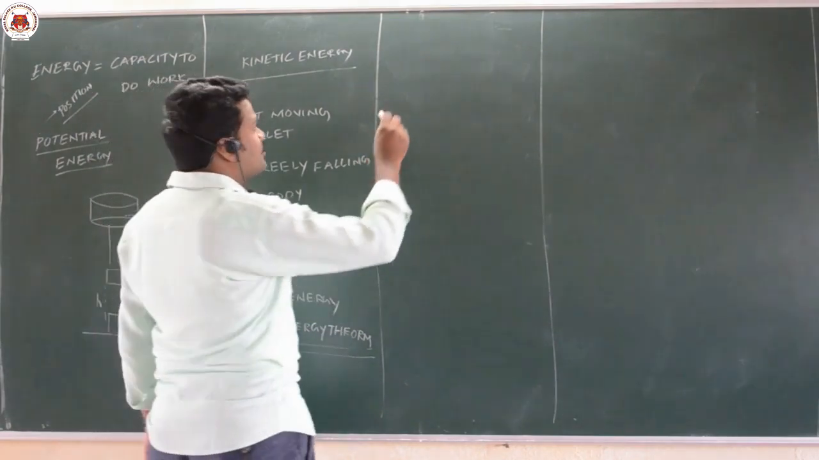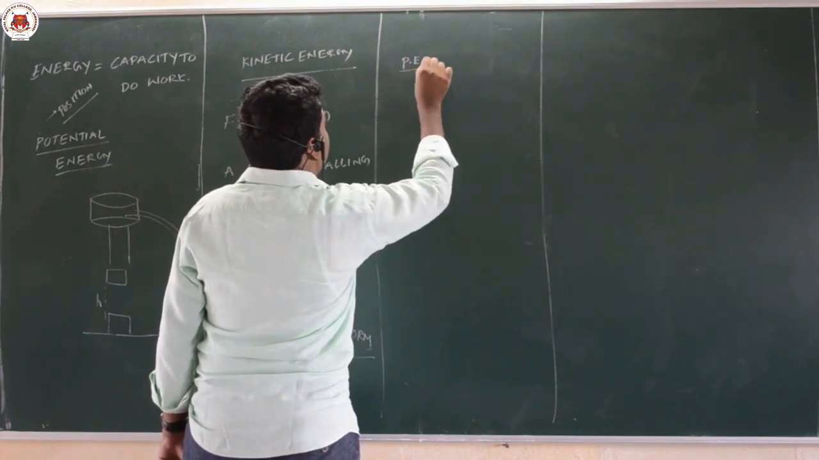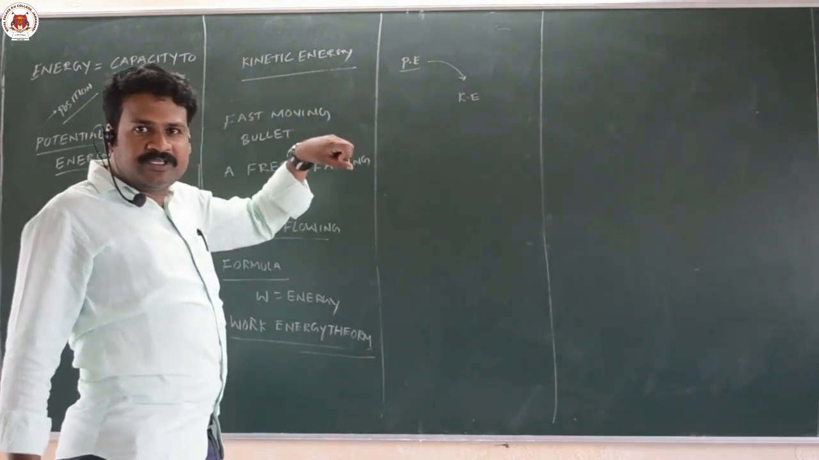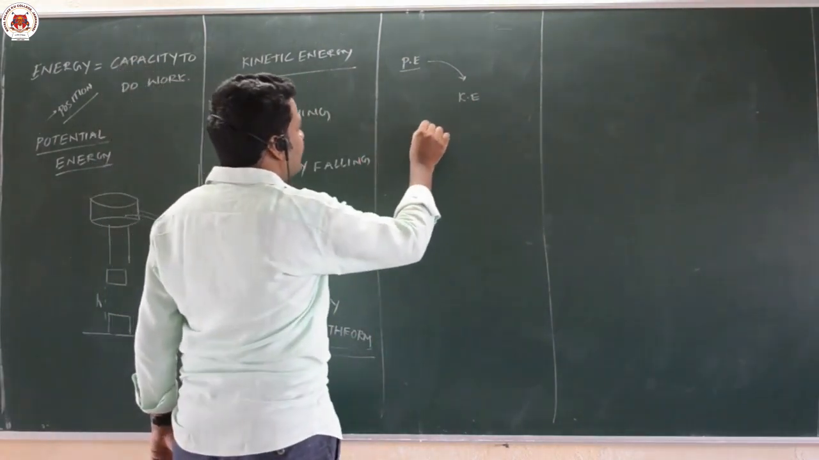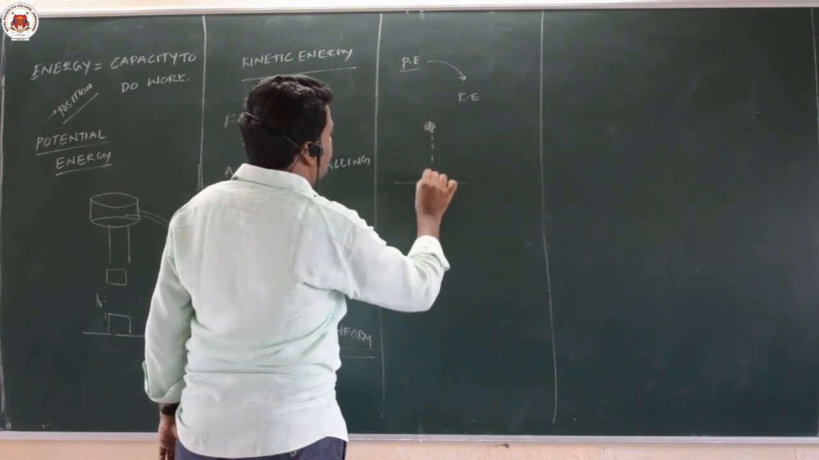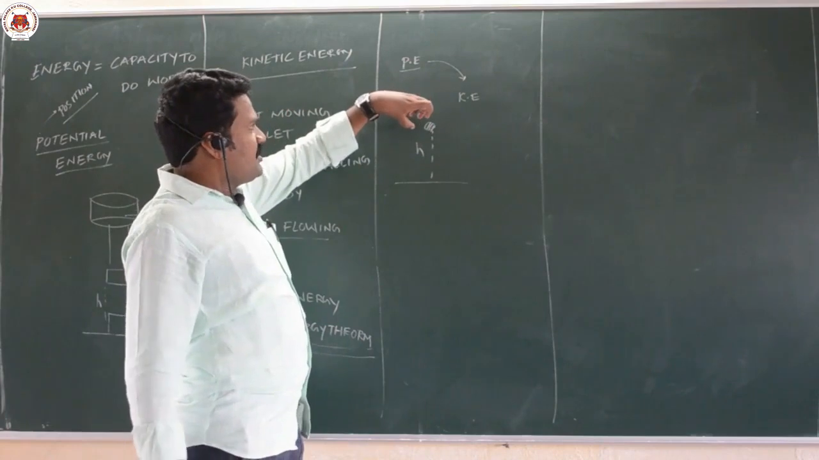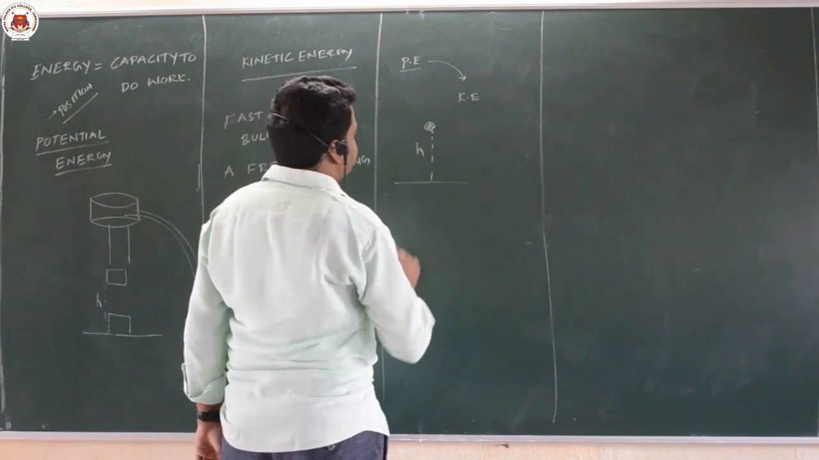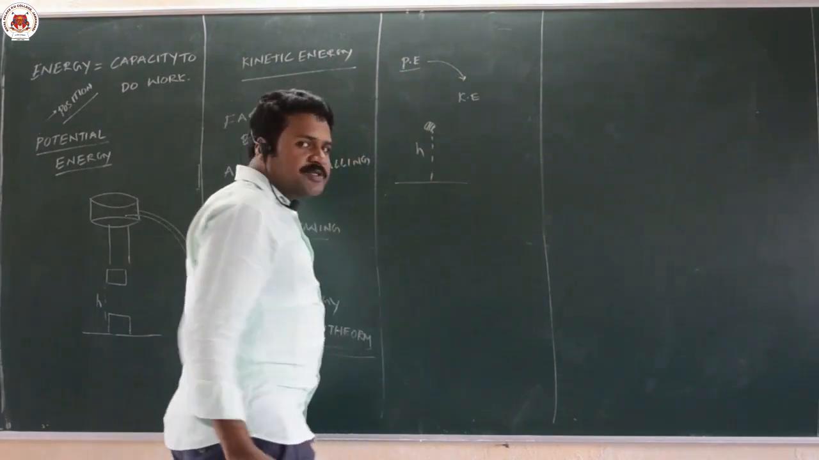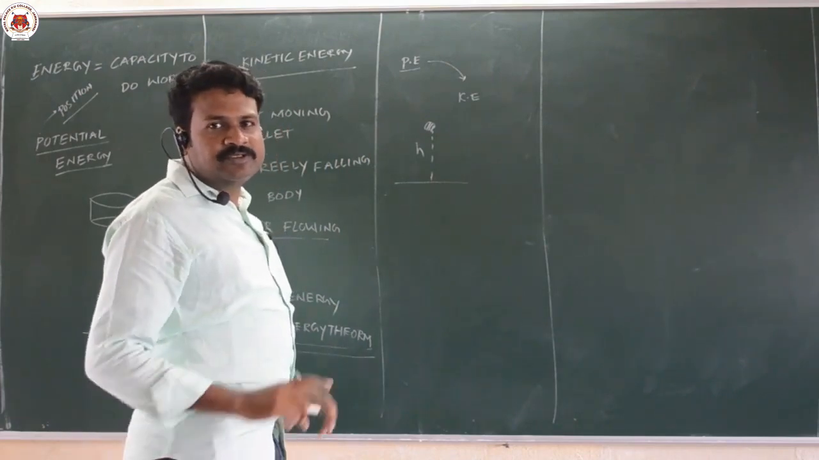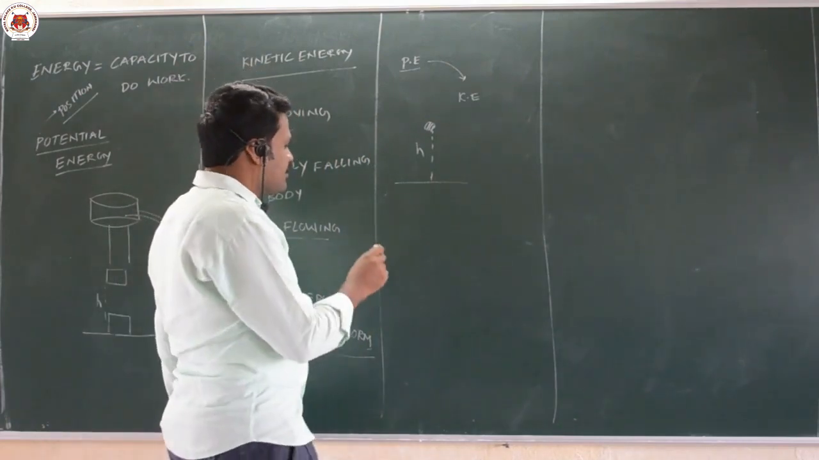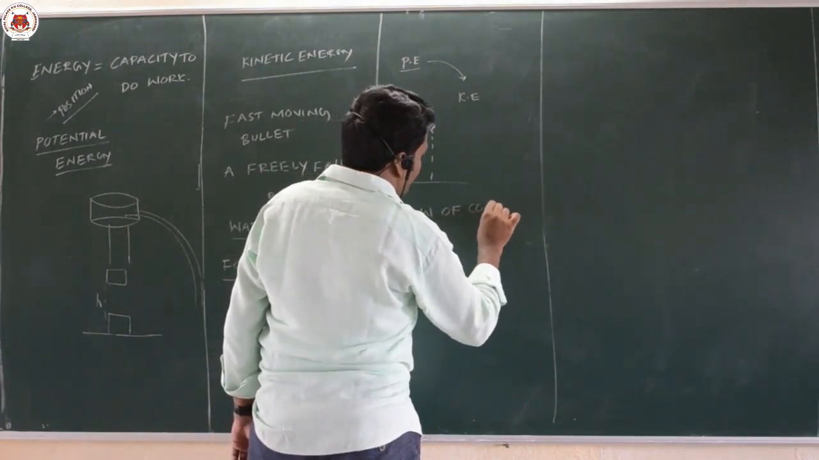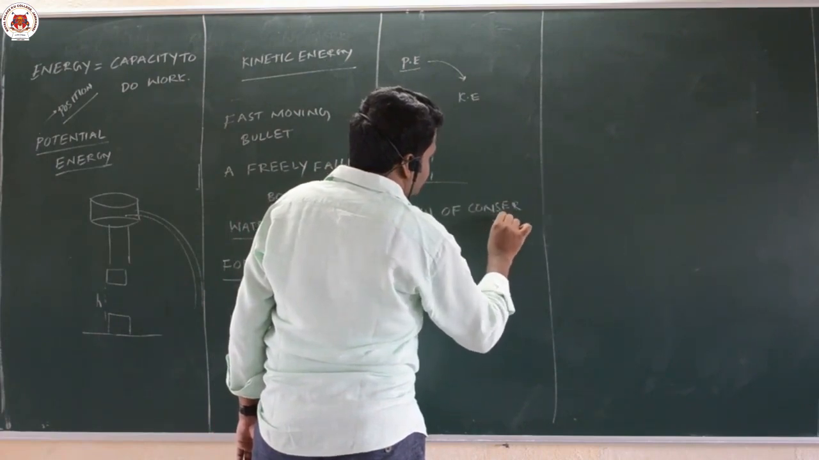Once potential energy is there, that potential energy is converted into kinetic energy. Before releasing the body from a certain height, it is having potential energy. Once you release, it is converted into kinetic energy. Energy disappears in one form, it reappears in another form without any loss. That is called the law of conservation of energy.